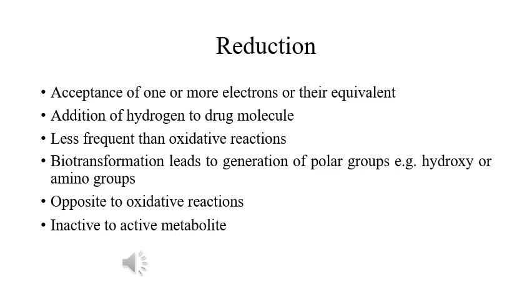There are also some examples of reductions. There are basically two types of reductions: number one is the nitro reduction, and number two is the azo reduction. The drug prontosil undergoes reduction, and this type of reduction is the azo reduction, whereas chloramphenicol and parathion are drugs that undergo nitro reduction.